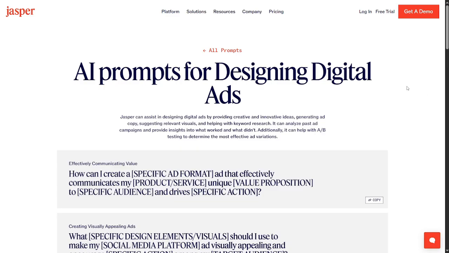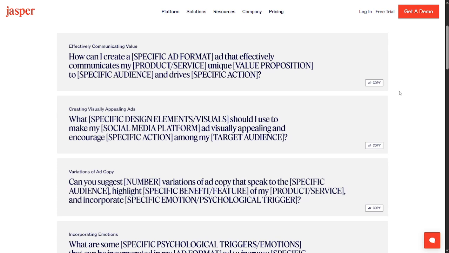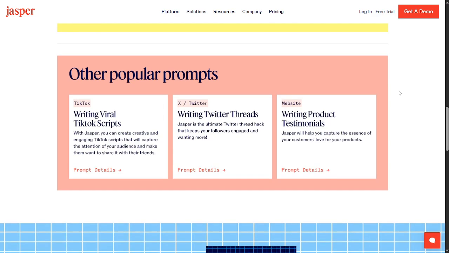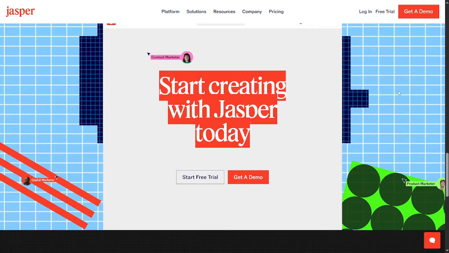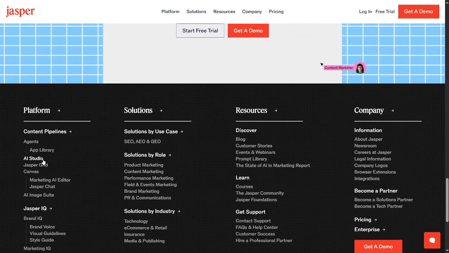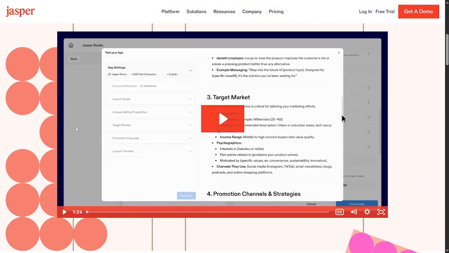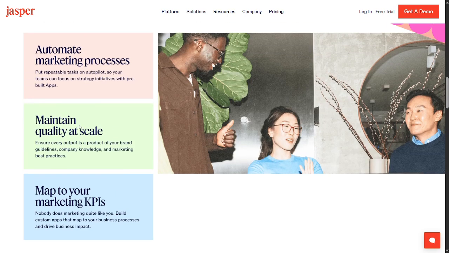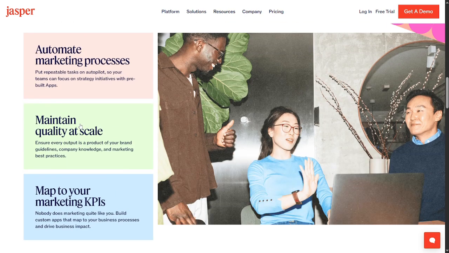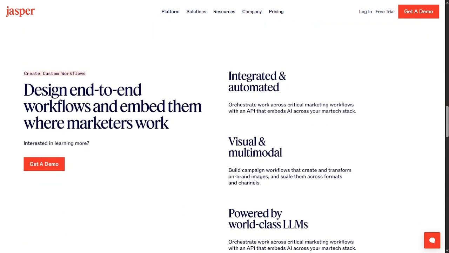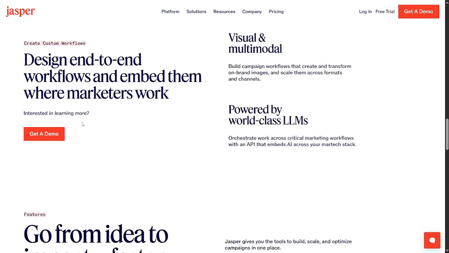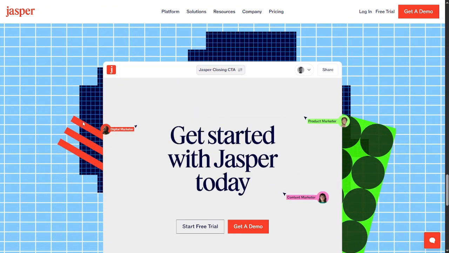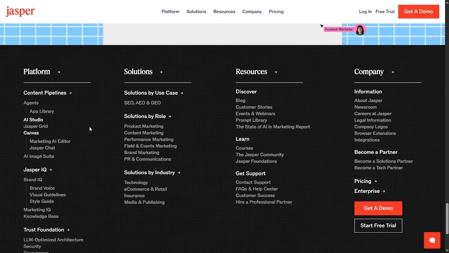Now look at Jasper Ads. This tool sits within the broader Jasper ecosystem, which is known for writing and marketing assistance. Jasper Ads focuses on generating persuasive and detailed ad copy. The platform excels in producing messaging that aligns with brand voice, tone, and positioning. Compared to AdCreative.ai, Jasper Ads is more text-oriented. It is great for long-form ad copy, deeper value propositions, and more complex messaging.